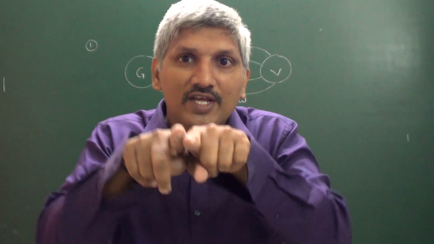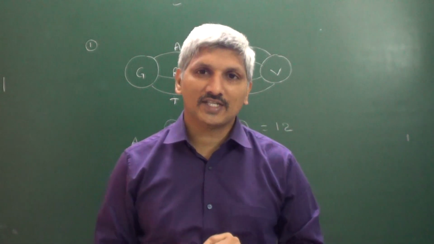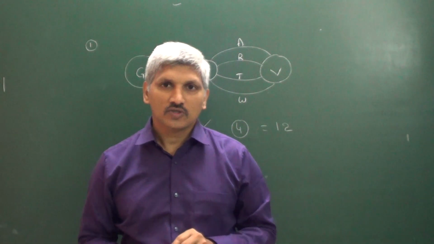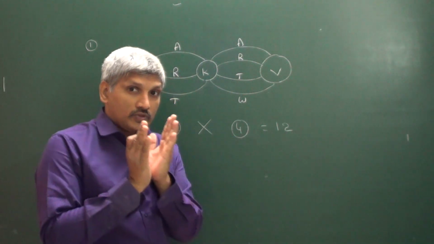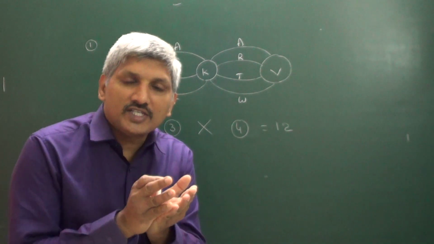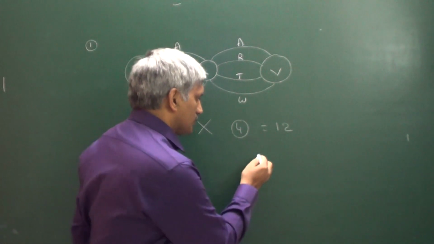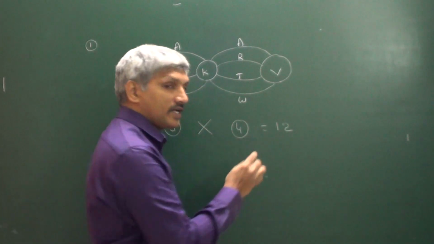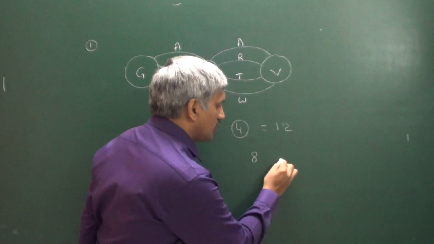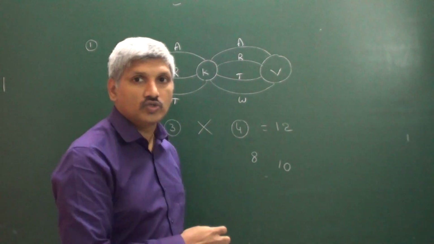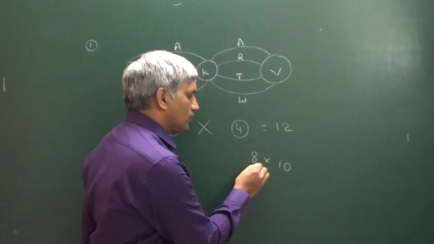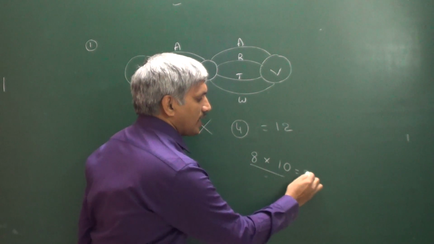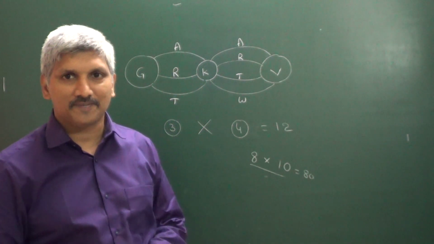Together they have to go to represent the class. So the number of different ways for the teacher is 8 into 10, which is 80 different ways.